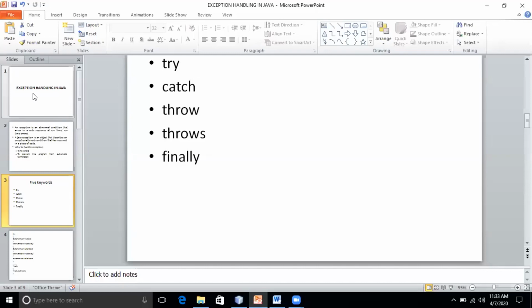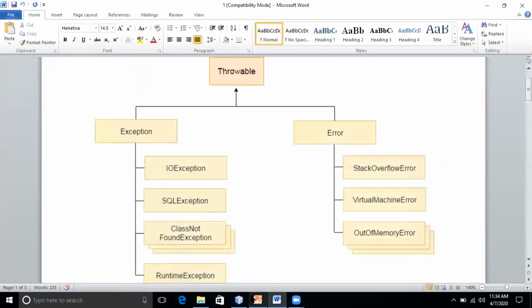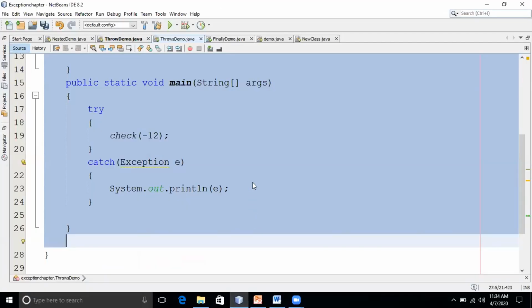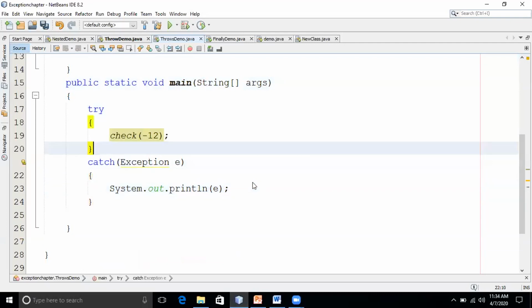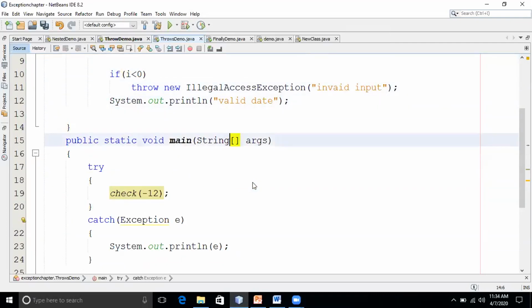If you have any doubts, you can ask now. We have 7 minutes. Sir, if I put throws in the main method, then who will handle that exception? If I put throws in the main method, obviously we don't have code to catch it.